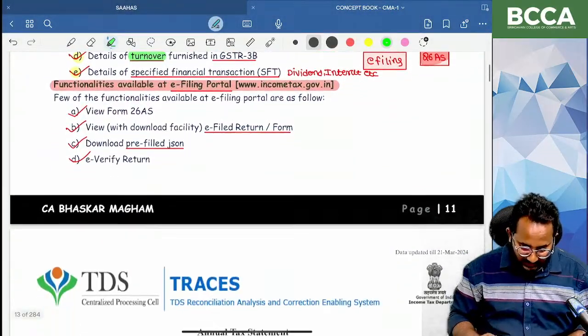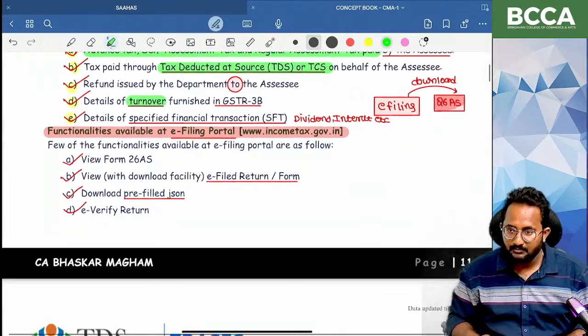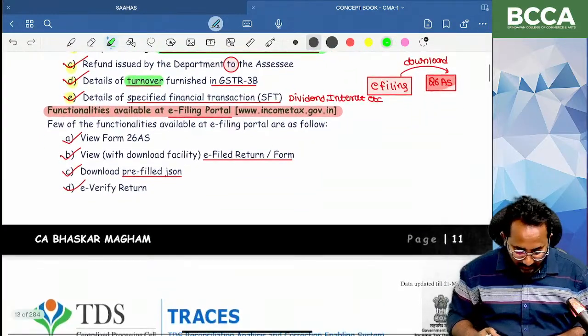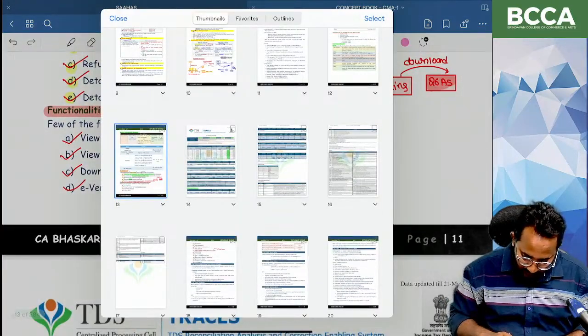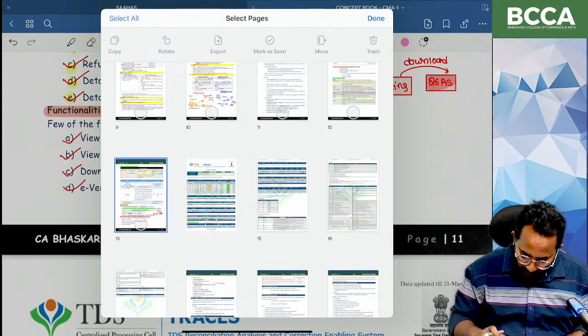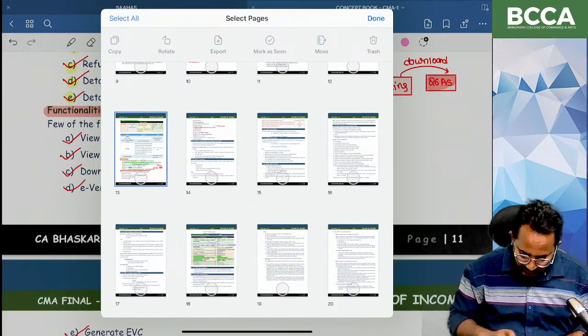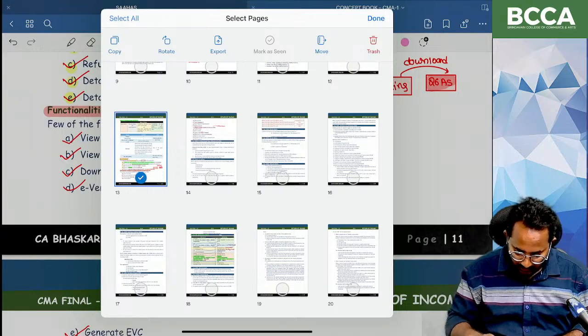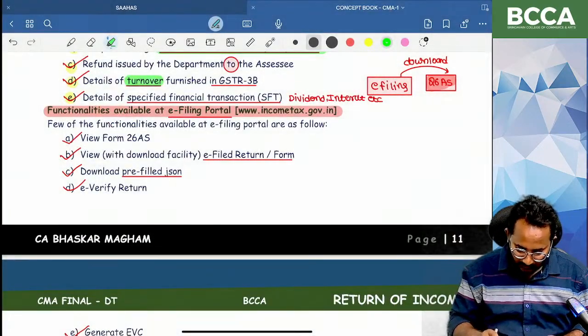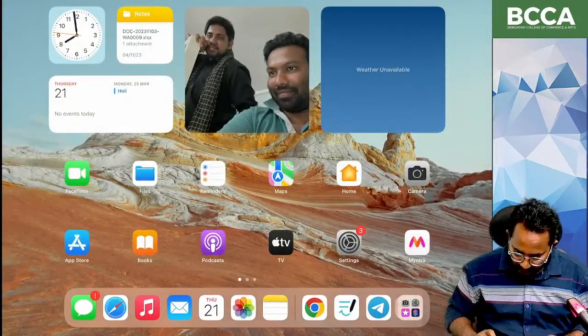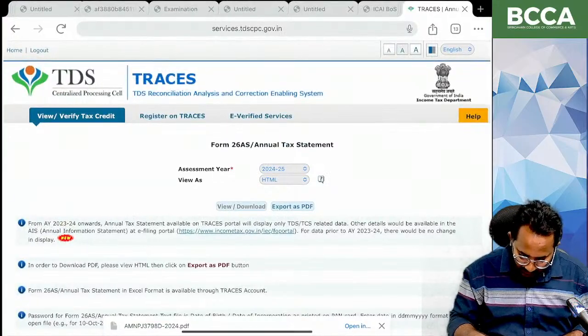So what are the functionalities available in the e-filing portal? Functionality means all the features that are available in the e-filing portal. I just want to check whether these options are available in the e-filing portal or not. Okay, shall we start? So first, what functionality is available in the e-filing portal?